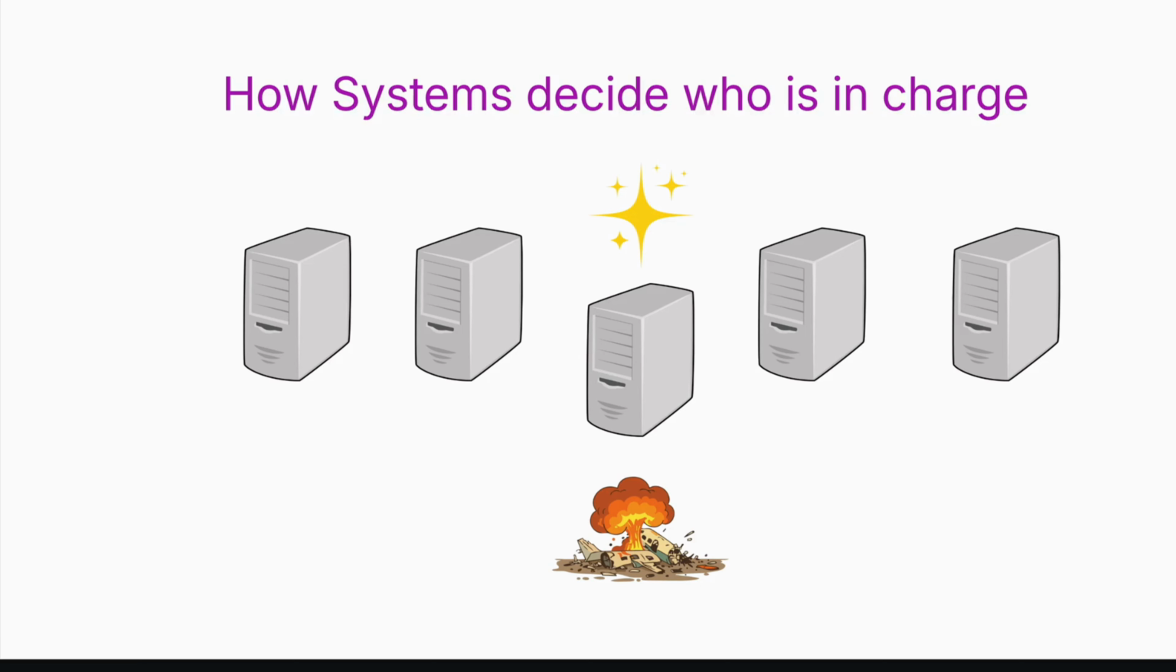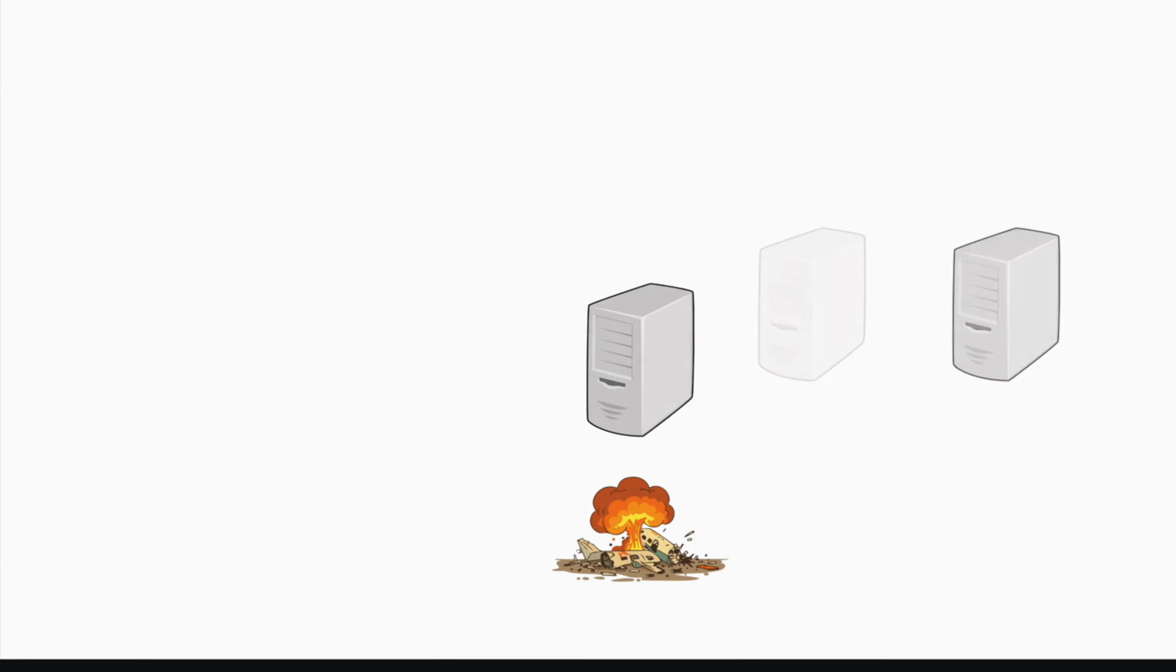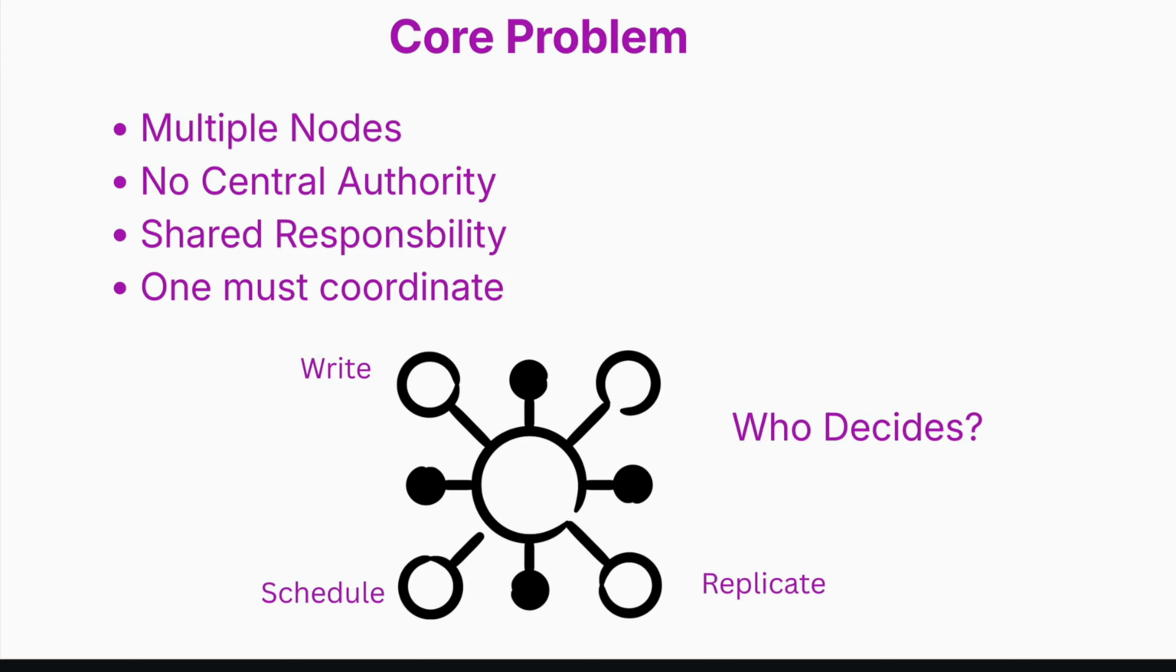Today, we are going to understand how distributed systems elect a leader, from simple algorithms to how Kafka or Elasticsearch actually do it in production. Now, let's talk about the core problem. In distributed systems, we don't have a central authority. We have multiple nodes working together, but some responsibilities can't be done by everyone at the same time. For example, write coordination, managing metadata, scheduling jobs, handling replication. If multiple nodes try to do these simultaneously, we will get chaos. So the core question becomes, how do we safely pick exactly one node to lead?